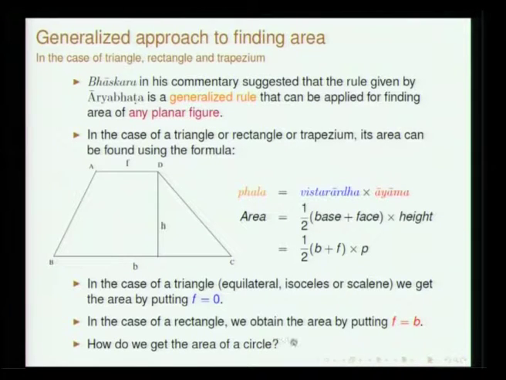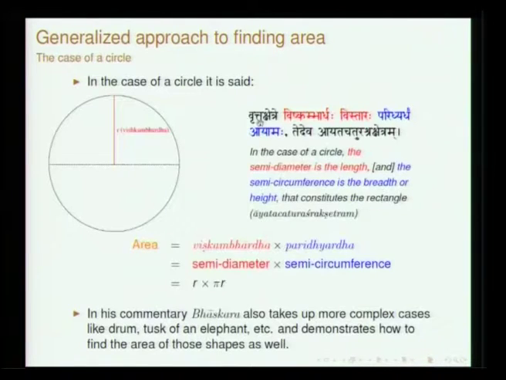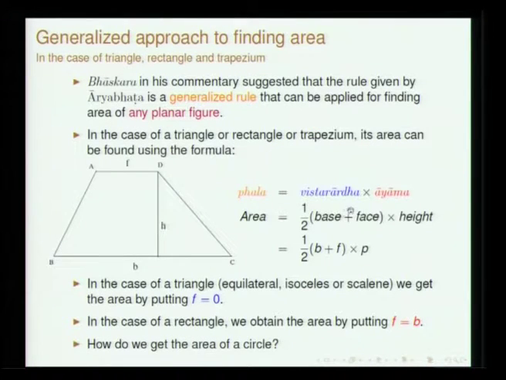And how do we go about it for a circle? He says vrittakshetre vishkambharthaha vistaraha paridhyardham ayamaha. The ayama is the distance of separation between the faces. In the case of a circle, what you have to conceive of is that vishkambhardha is to be taken as vistarardha.